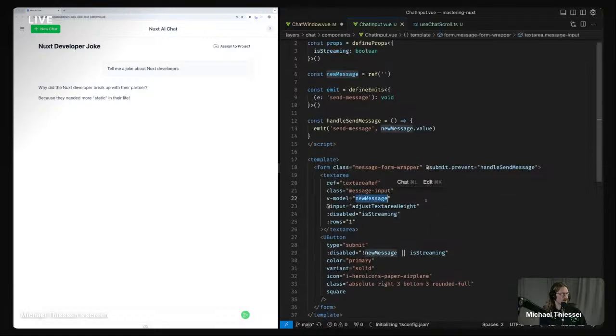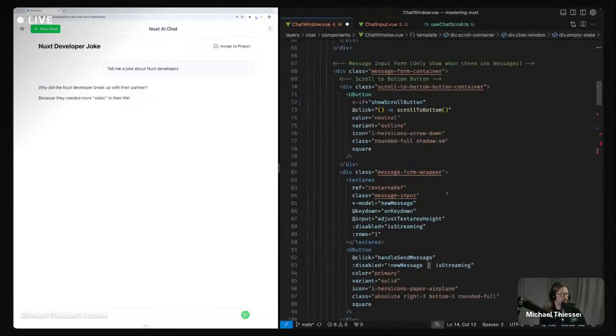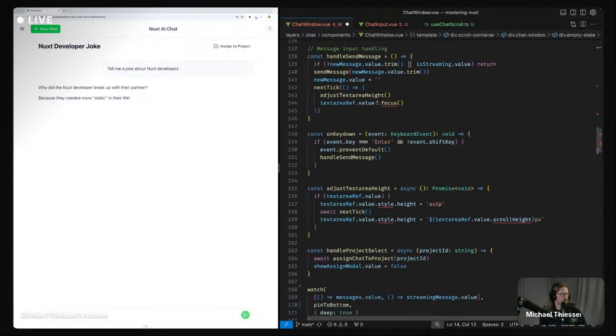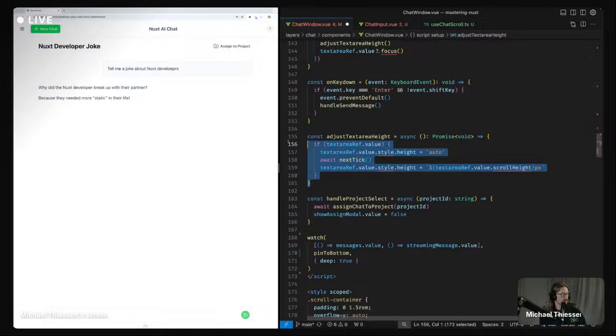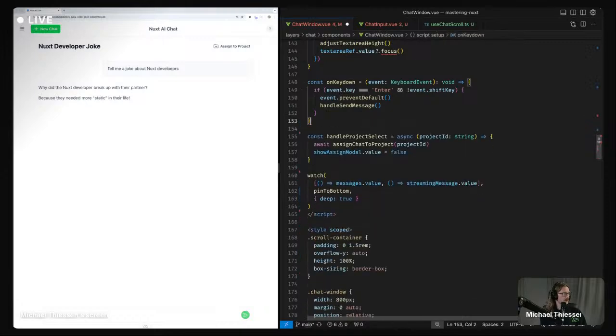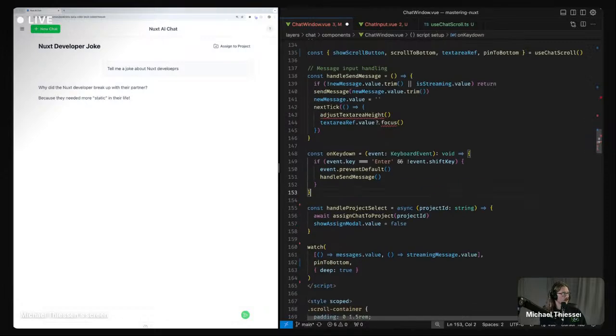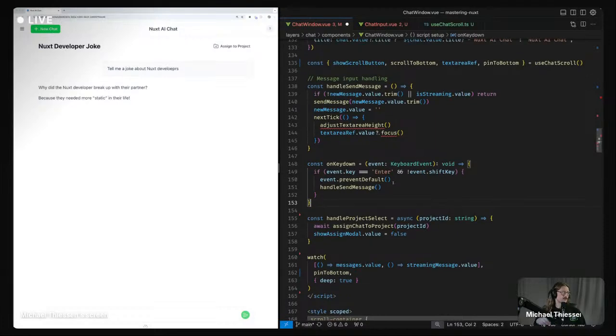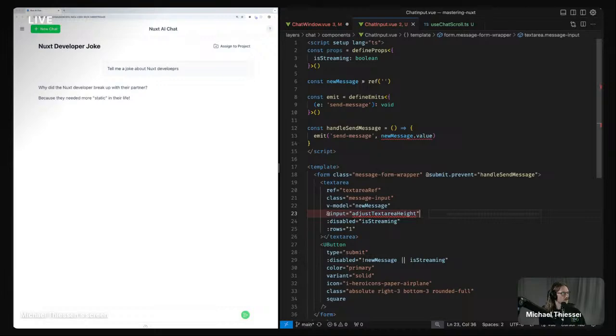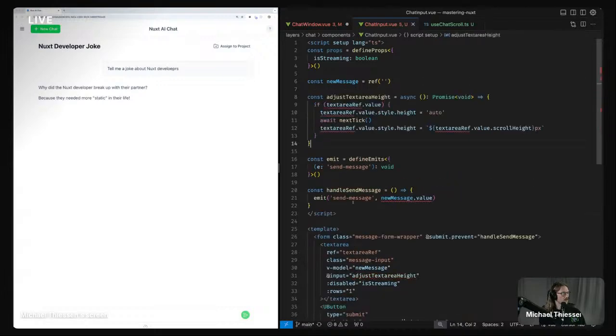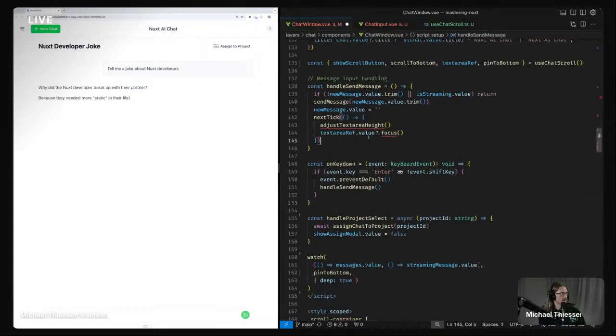Adjust text area height. I think we can get that from in here. And it looks like we did handle send message.